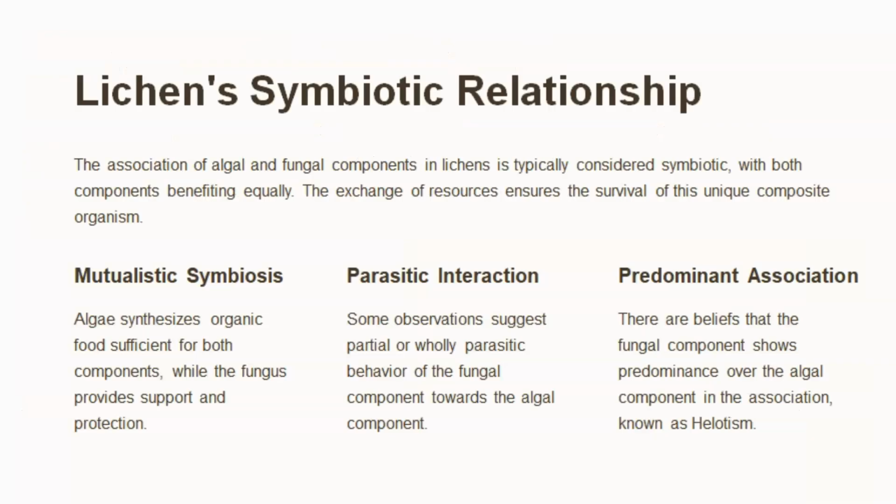The interaction between the algal and fungal components of lichens is basically considered symbiotic, or mutual symbiosis. What is mutual symbiosis? It is where both partners, the algal and fungal components, benefit equally. But some theories also suggest that the fungal component may be wholly or partially parasitic towards the algal component. This predominance of the fungal component over the algal component in the association is known as helotism.